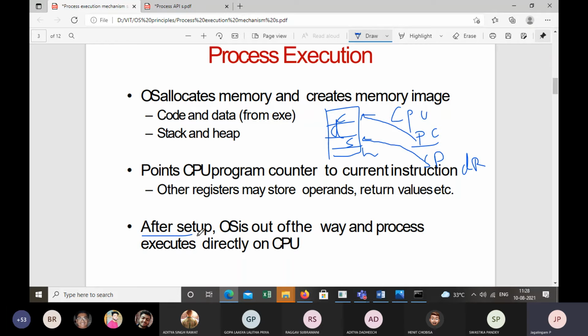The operating system provides memory for the process. It sets up the registers in the CPU for the process. Once all this setup is done, the operating system is out of the way. Now, the process simply goes on and executes directly on the CPU.